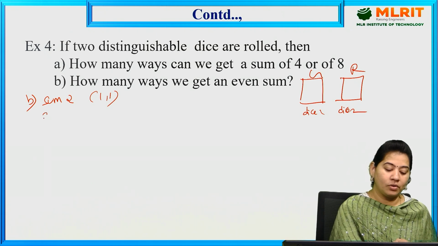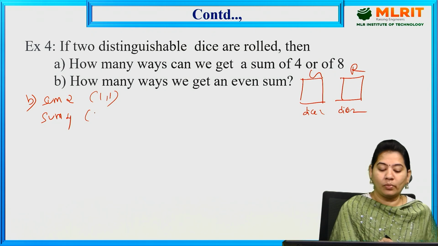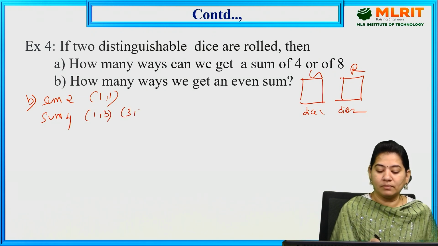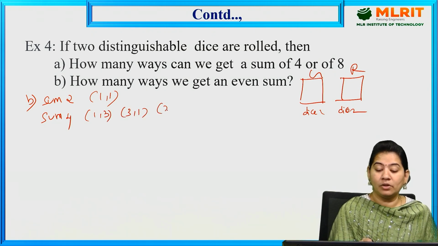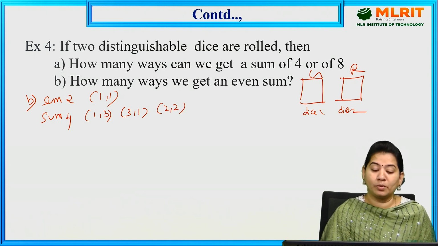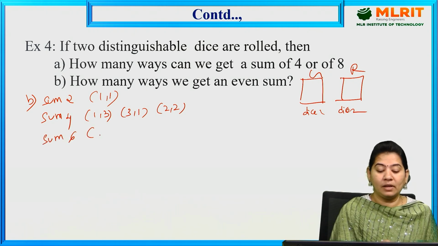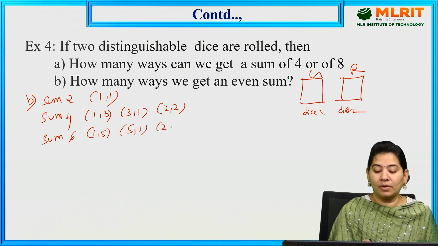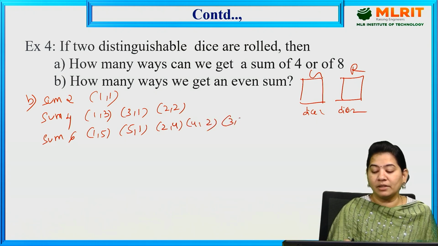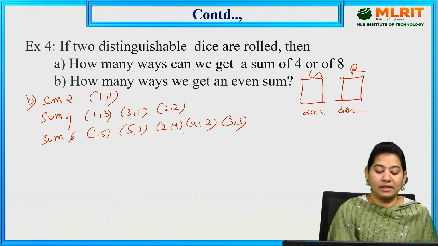Next, sum 4. For sum 4 you'll have 1 comma 3, 3 comma 1, and you have 2 comma 2 also. We can't proceed further. Next, sum 6. For 6 you'll have 1 comma 5, 5 comma 1, and 2 comma 4, 4 comma 2, and also 3 comma 3. Beyond that we can't go, since 5 comma 1 and 4 comma 2 are already there. So this is sum 6.